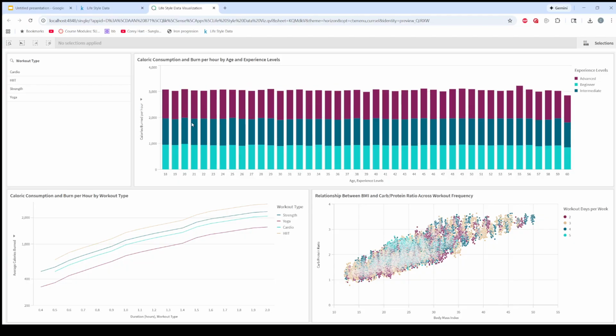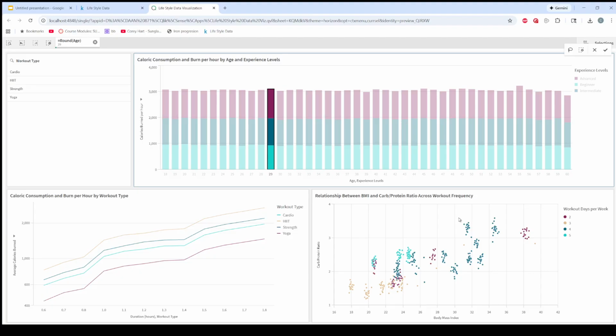So if we switch this back to calories burned per hour and then we select age 29, we can see there is this data here, and if you hover over them, you can see that calories burned per hour is 929. That is the average for this age group. If you are a beginner, 1042 for an intermediate, and 1129 for an advanced.